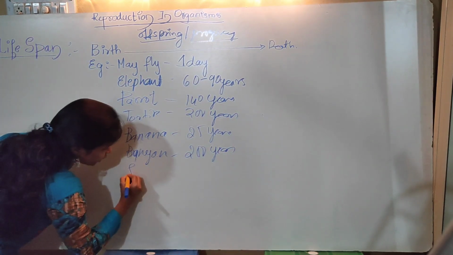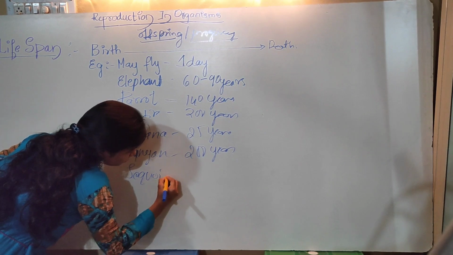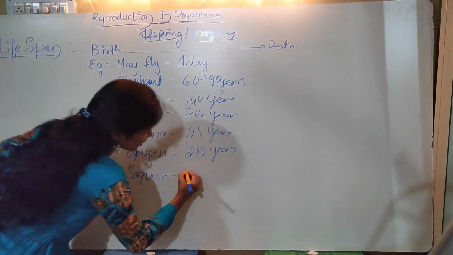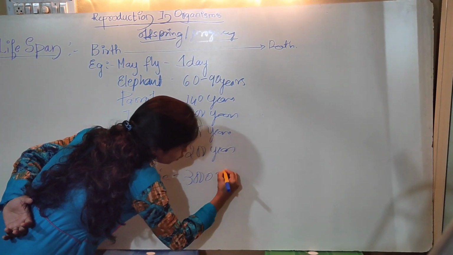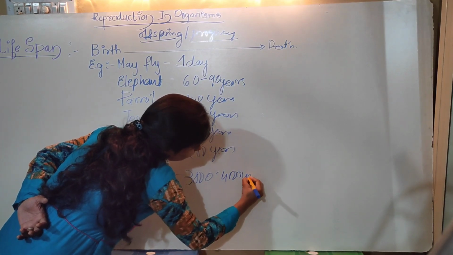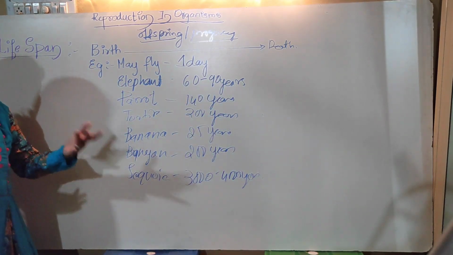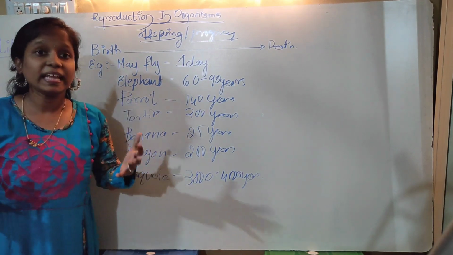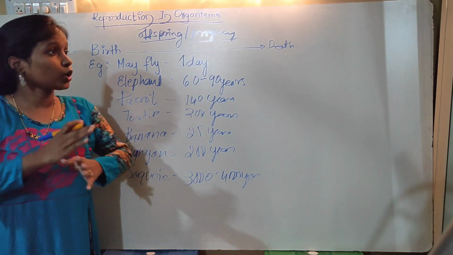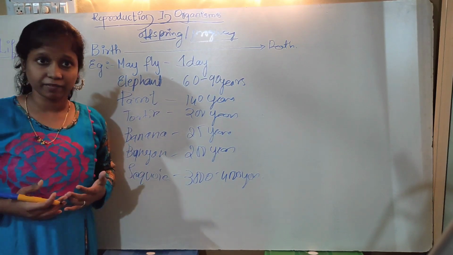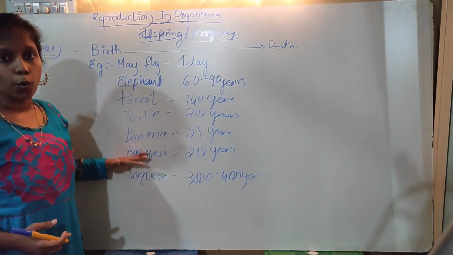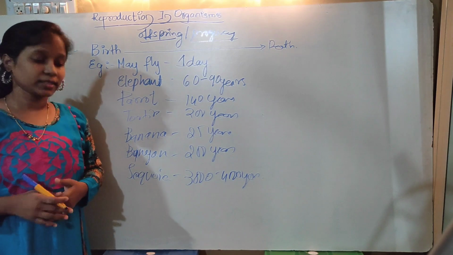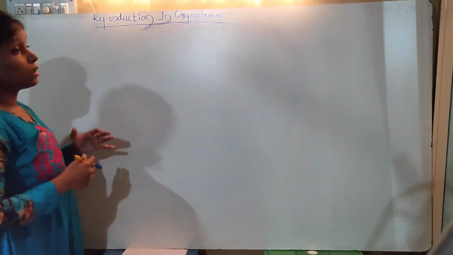Next, coming to sequoia, it is also a plant, which lives for 3000 to 4000 years. So in this fashion, organisms vary in their lifespan. Not all organisms have the same lifespan. Next, we'll start with reproduction.